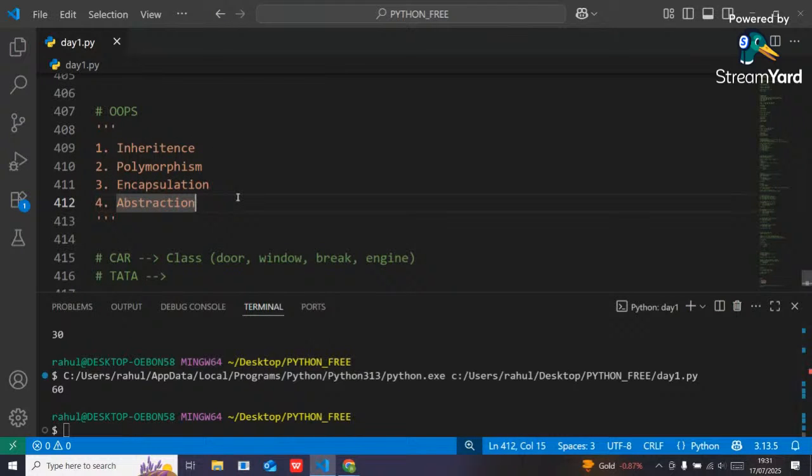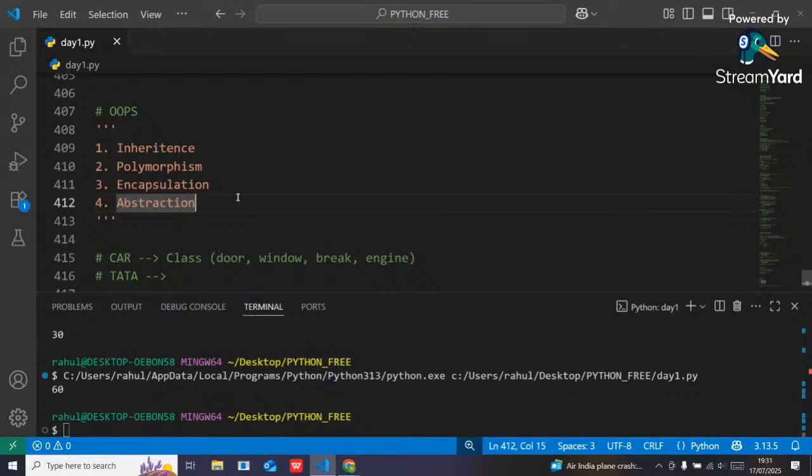So what does it mean by polymorphism? Suppose, guys, I want to travel from Kolkata to Bangalore. So many options are there. I can take a bus, I can take a car, I can also use a bike, I can use a train, I can also use a plane. Multiple options are there. I just want to perform only one task, but for performing that task, multiple ways are there. That is called what? Polymorphism.